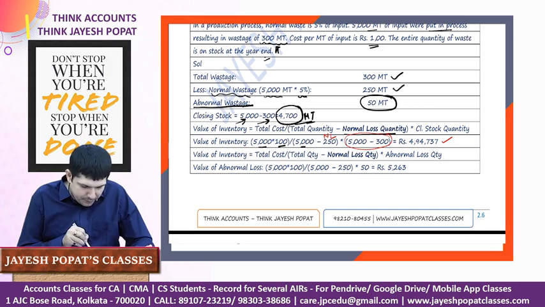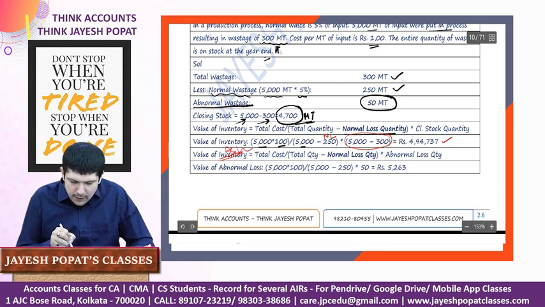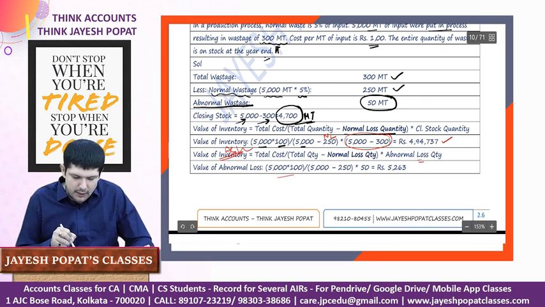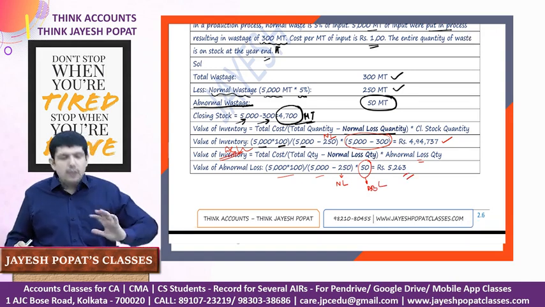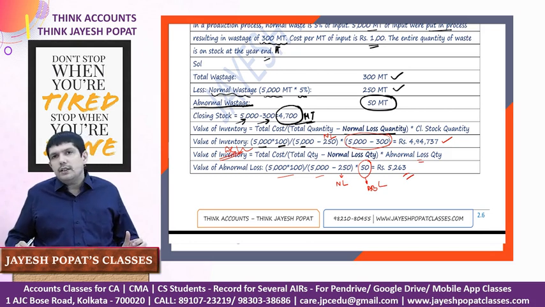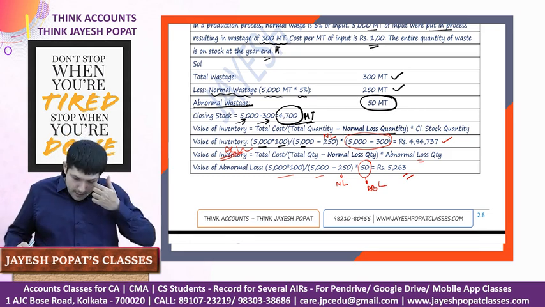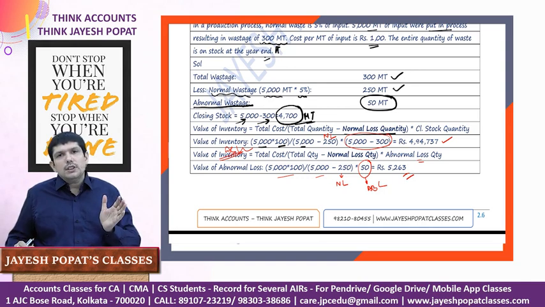Now the value of abnormal loss. Total cost divided by total quantity minus normal loss quantity, into abnormal loss quantity, which is 50. So 5,000 into 100 divided by 5,000 minus 250, which is my normal loss quantity, into 50, which is my abnormal loss quantity. And we'll get the value of abnormal loss, right? So this is how we'll make a calculation when we need to calculate the value of inventory and the abnormal loss in case there is a normal and an abnormal loss simultaneously. Always remember that while you are calculating the per unit rate of inventory from the total quantity, you will always have to reduce the normal loss quantity.